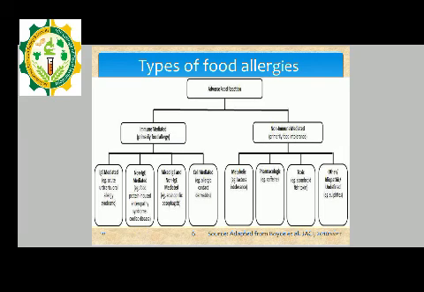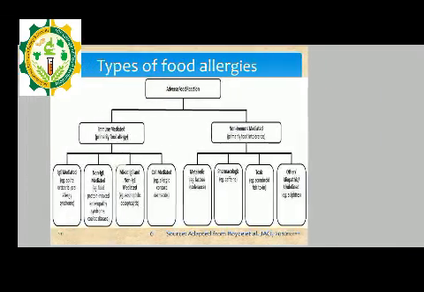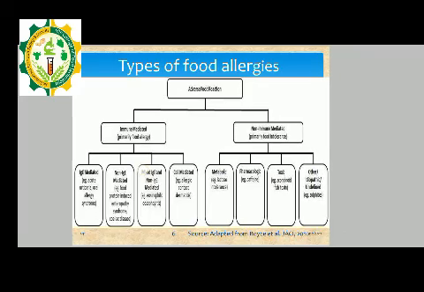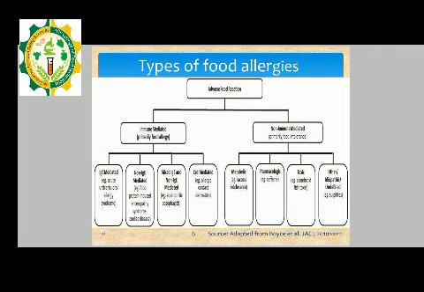In metabolic, an example is lactose intolerance, whereas in pharmacologic, the example is caffeine. The toxic example is scombroid fish toxin, whereas other idiopathic or undefined causes include sulfites. This chart totally explains adverse food reactions, which are divided into food allergy and food intolerance, that is, immune mediated and non-immune mediated.